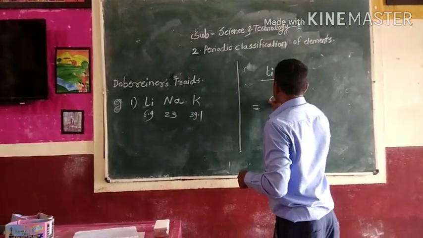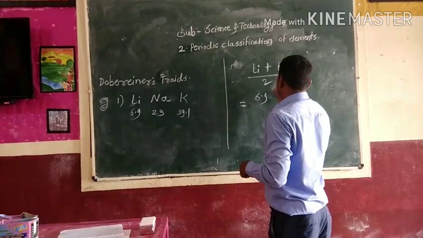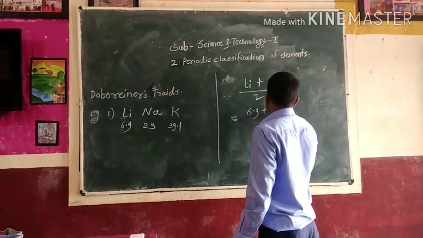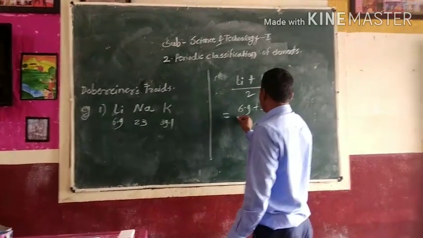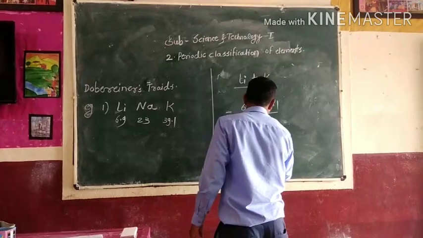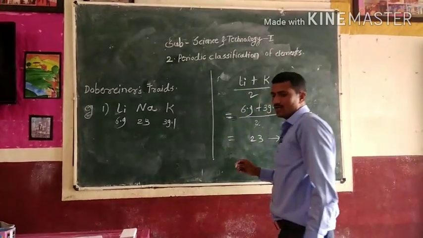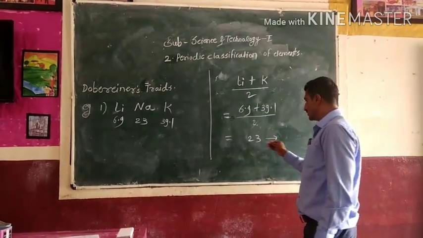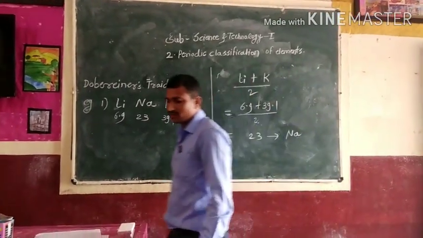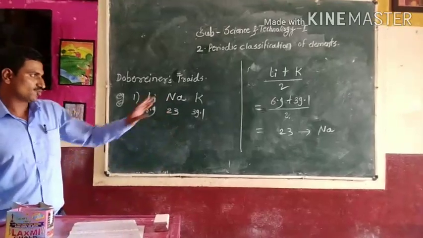Lithium has atomic mass 6.9. Potassium has atomic mass 39.1. And we take the mean. The value of the mean is 23. This is near, or approximately, or actually, the atomic mass of sodium. The value 23 is the atomic mass of sodium.